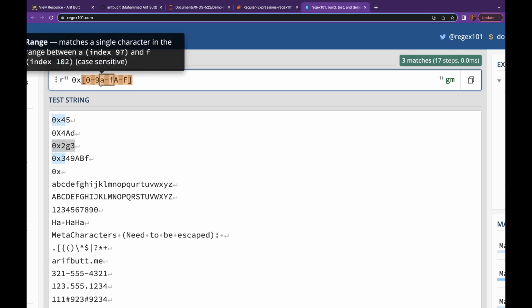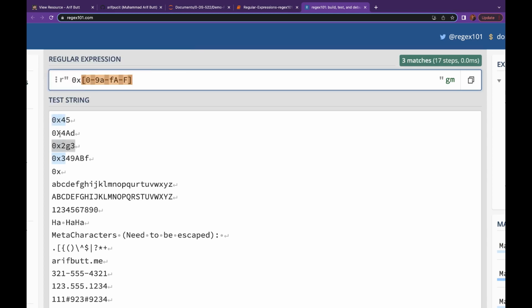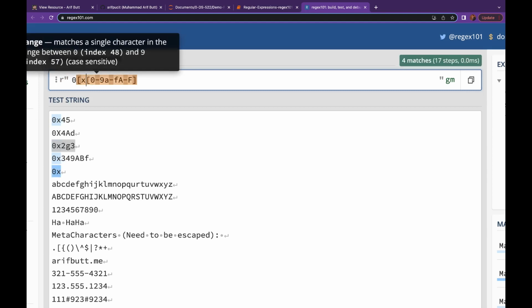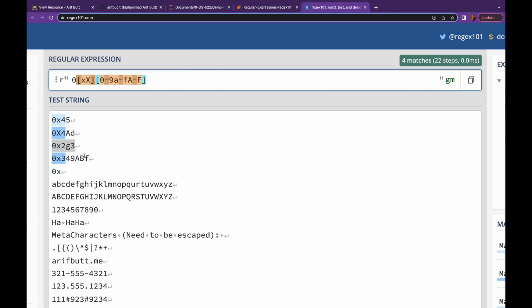Great. But this is not selected, and let's assume that this capital X or lower x means the same. So a hexadecimal number can be preceded by a lowercase or an uppercase x. So let me put this as well inside bracket, and now you see we have a success.